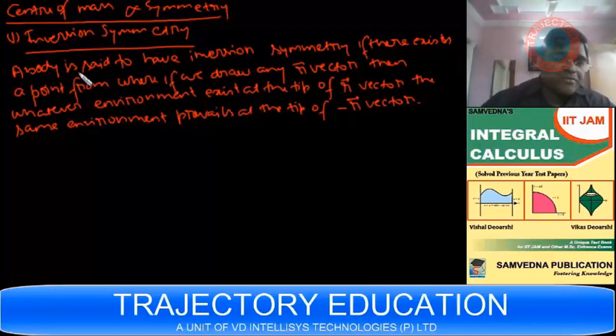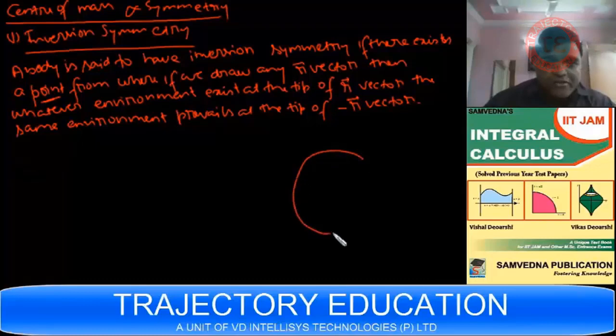A body or a system is said to have inversion symmetry if there exists a point from where, if we draw any r vector, whatever environment exists at the tip of the r vector, the same environment prevails at the tip of the minus r vector. This point is called the inversion center, right? Suppose I draw a sphere like this.